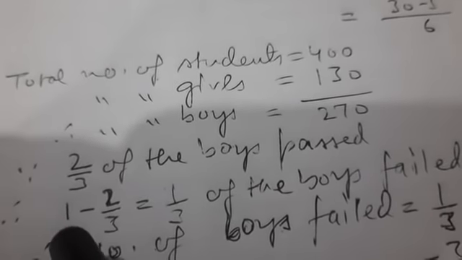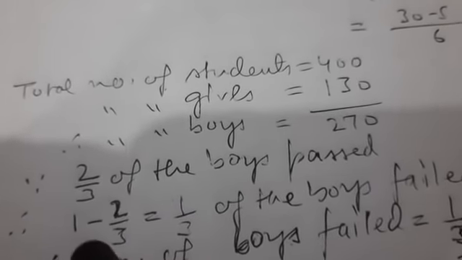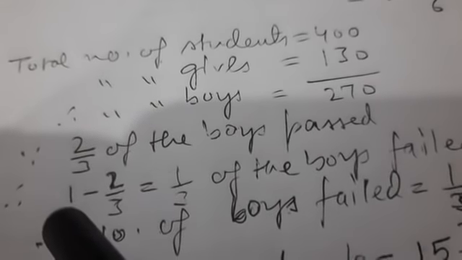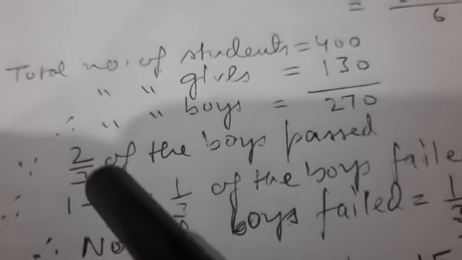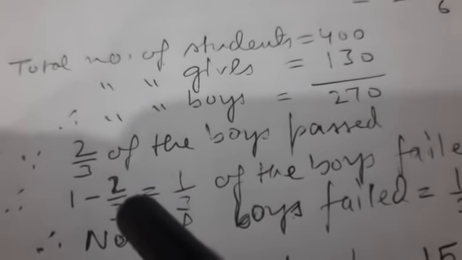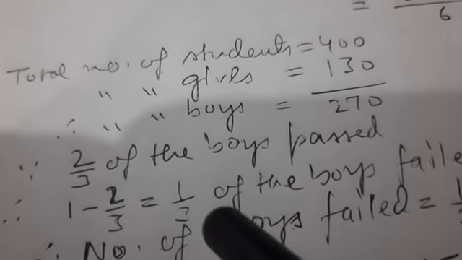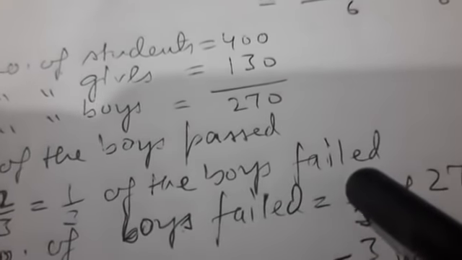Originally anything in fraction we can consider as a 1. Remember this always. So if we consider total number of students to be 1, out of 1, 2 upon 3 pass the examination. So 1 minus 2 upon 3, that is, if you take LCM, you get 1 upon 3 of the boys failed.